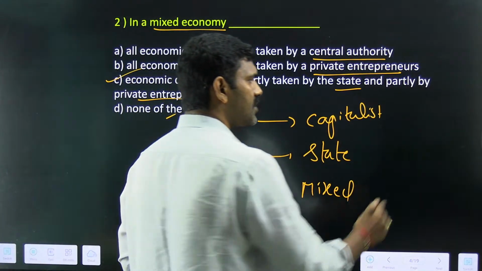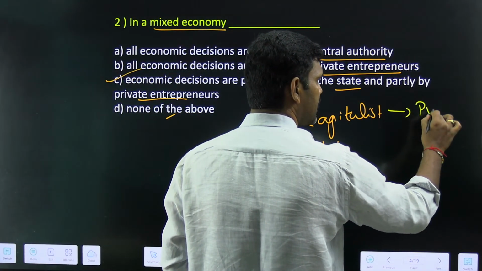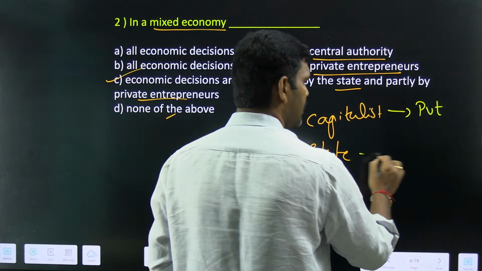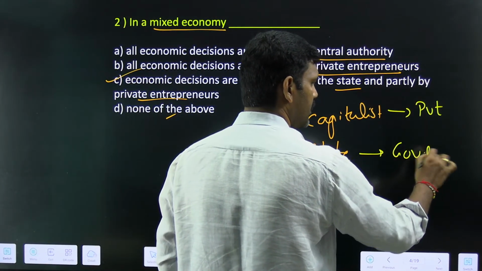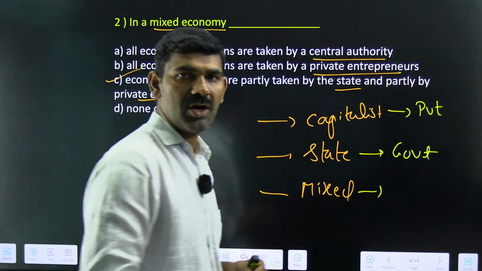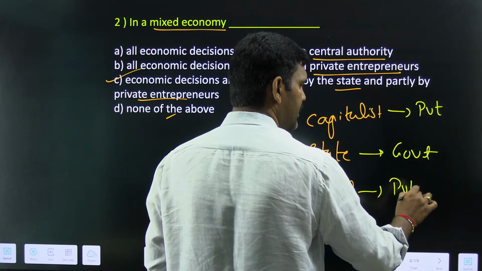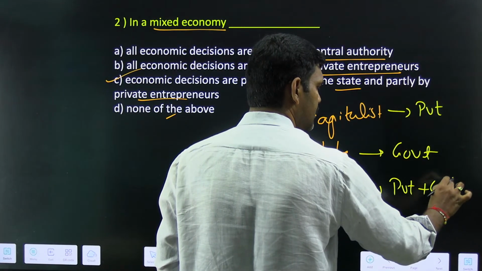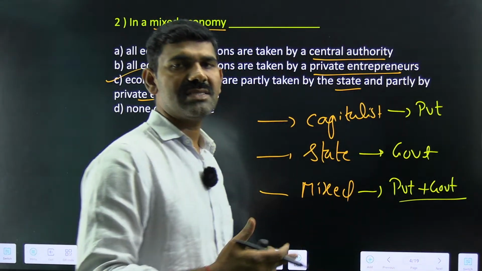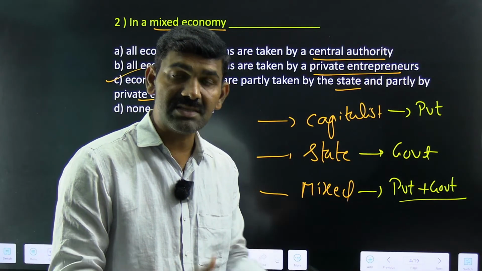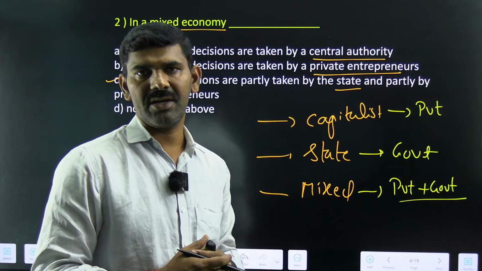In a capitalist economy, the economic activities are completely controlled by the private people or private entities. In a state economy, government will have control over the economic activities. But when you come to mixed economy, the economic activities are controlled both by the private and also government. So the regulation is done both by the private and government. Private people will have control over the activities, and even government also will have control over the economic activities.